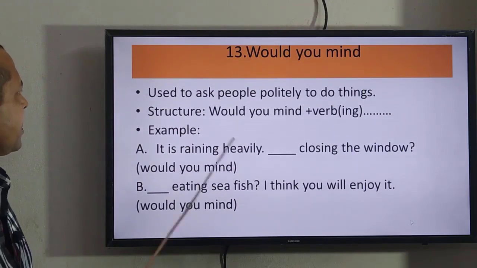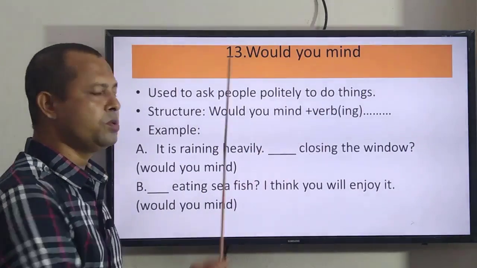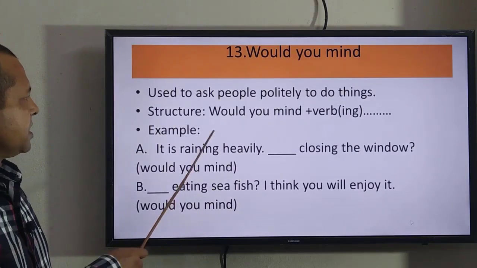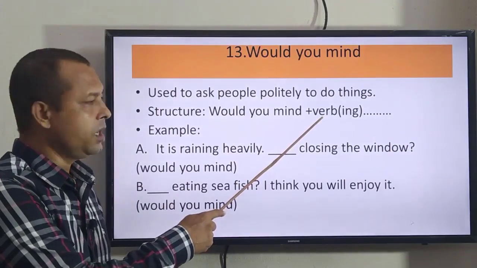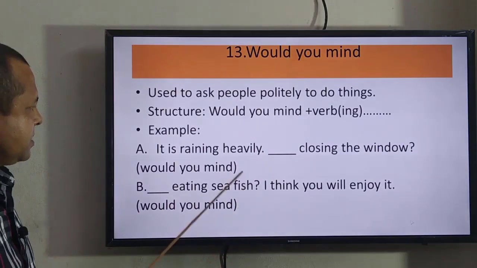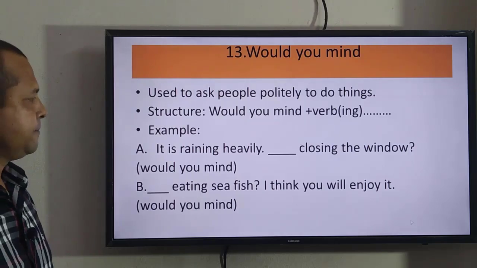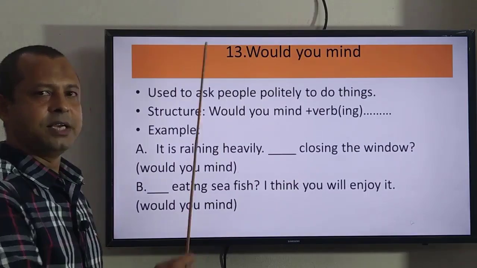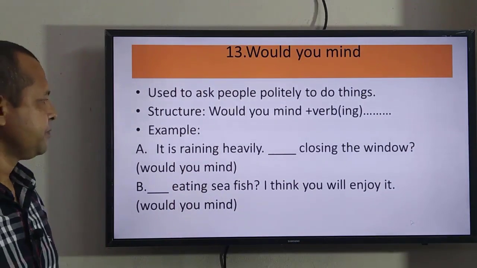Would you mind? Would you mind is used to ask people politely to do things. You are requesting someone politely. The structure will be like this. Would you mind will be followed by a verb, and the verb will be in present participle form. See the example, and the tip I would like to give you here is that if after gap, if you find verb ing, then you have to use would you mind.